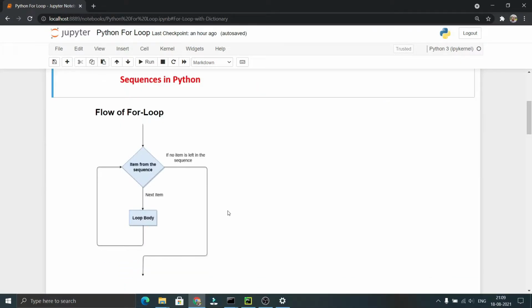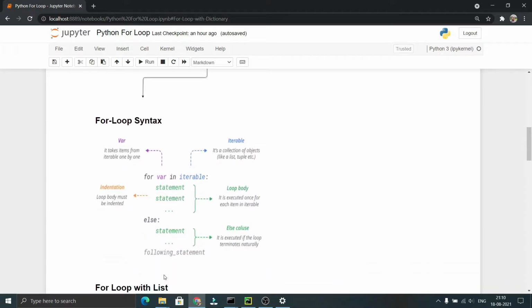Now let us see the flow of a for loop. For each item in the sequence, the for loop executes the loop body once. For example, if the sequence contains 5 items, the loop body will be executed 5 times. When there is no further element present in the sequence, it exits the loop and executes the code present after the for loop.